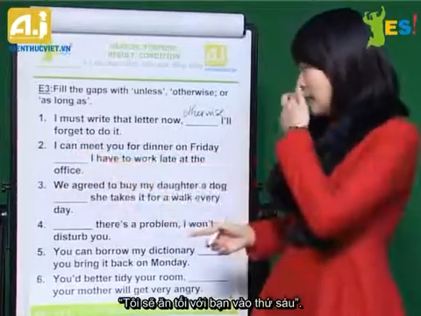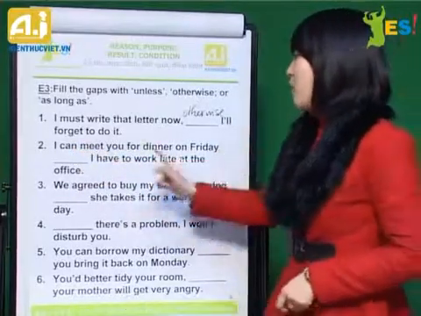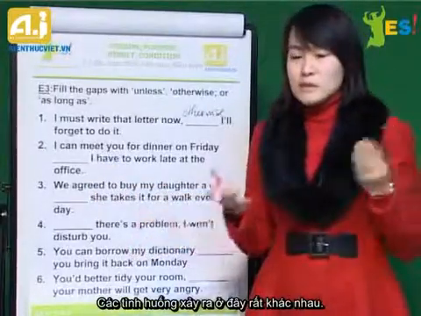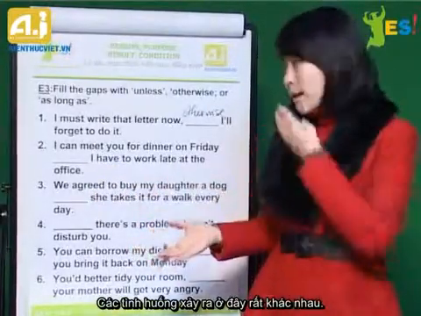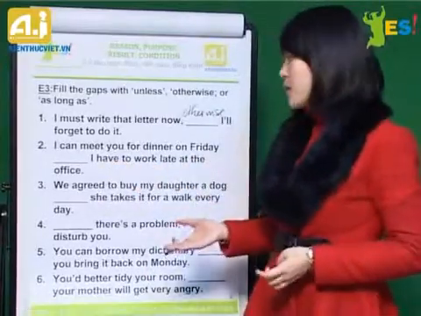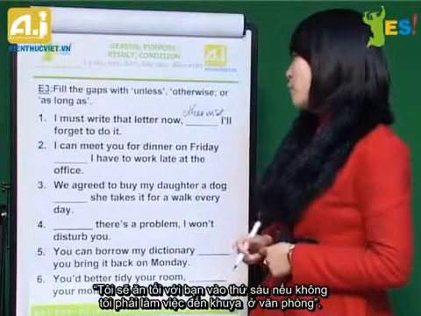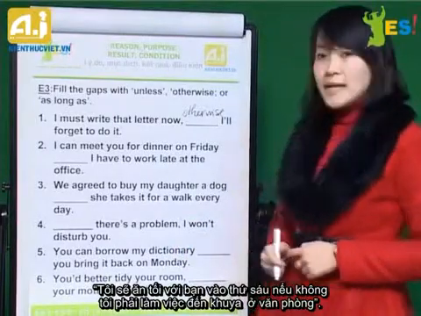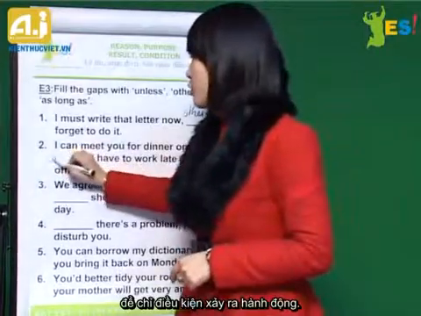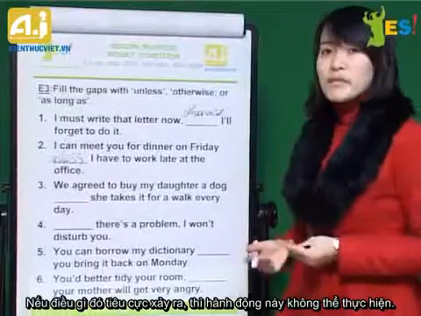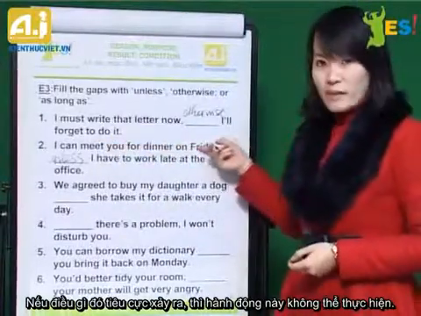Number 2, I can meet you for dinner on Friday. I have to work late at the office. So it's a totally different situation that happened. And obviously, the second situation is not something desirable. So I had to say, I can meet you for dinner on Friday, unless I have to work late at the office, to show the condition of the action. If something negative happened, then this action cannot happen. Okay?